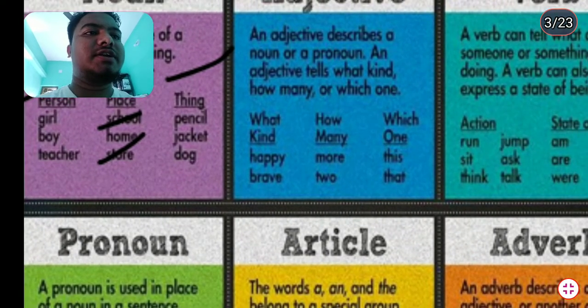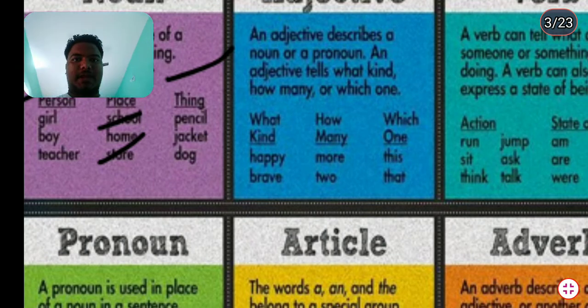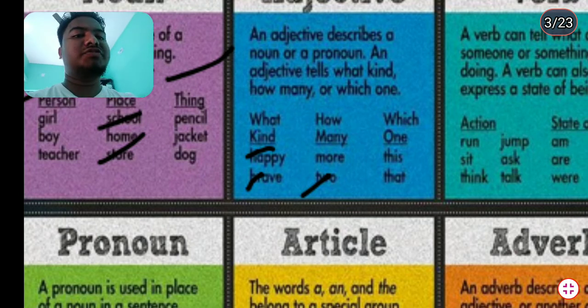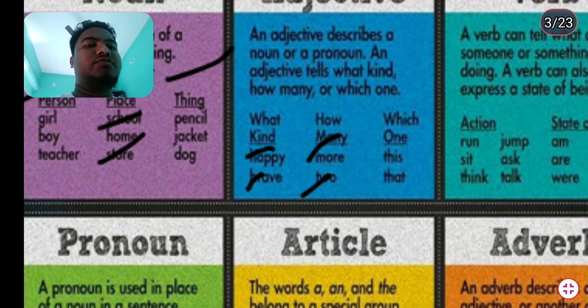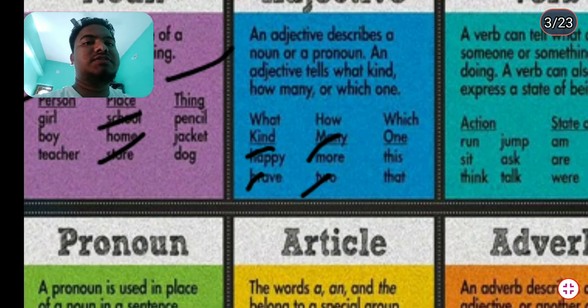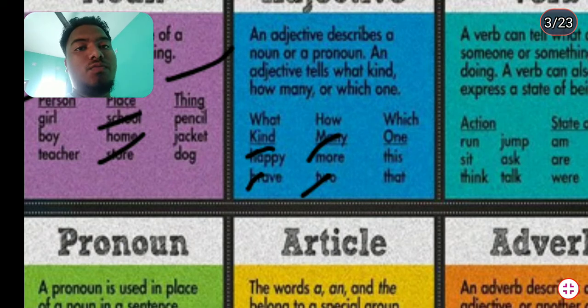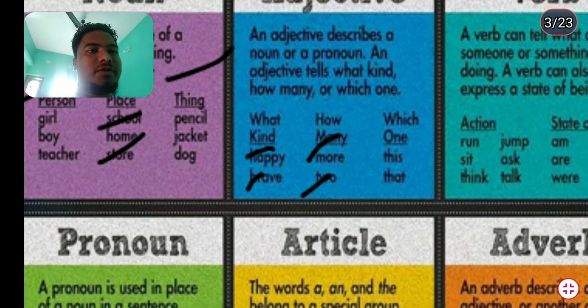You can see that this is the word happy. Happy is the adjective of quality, and brave is also the adjective of quality. Many and two, more and two, is the adjective of what? Adjective of number, and more is the adjective of quantity. And which are these? This is called the demonstrative adjectives. If we go more deeply into adjectives, we can study about them.